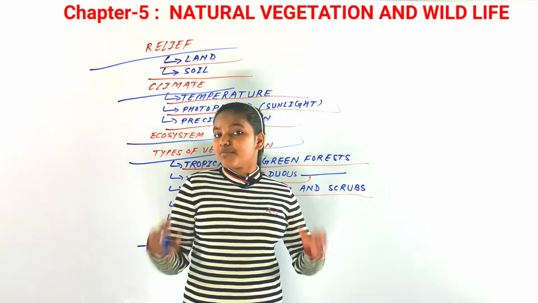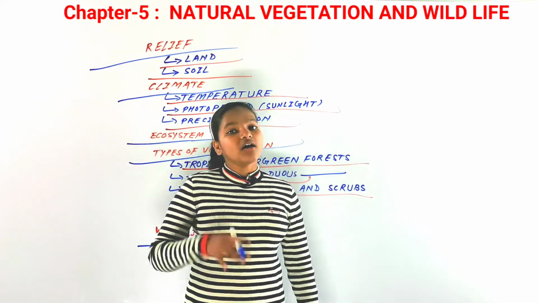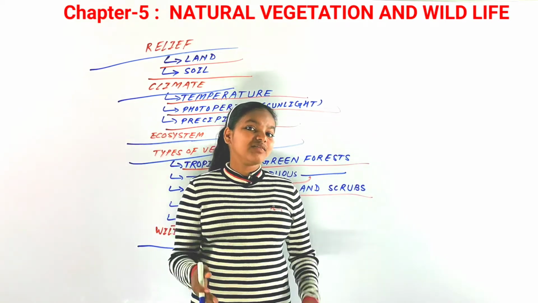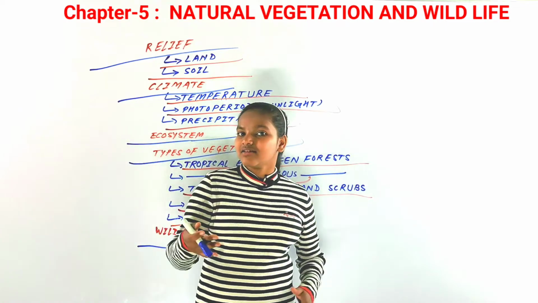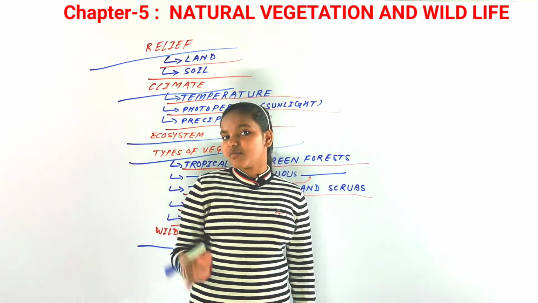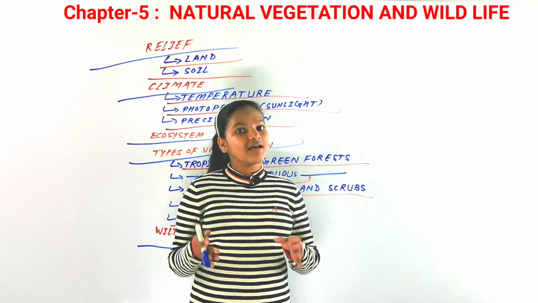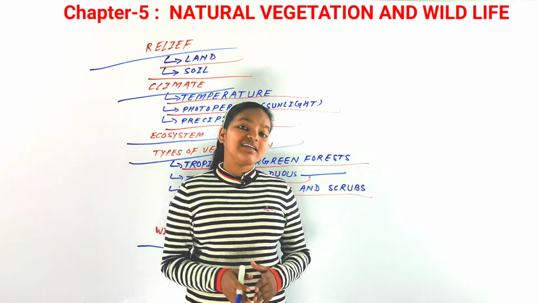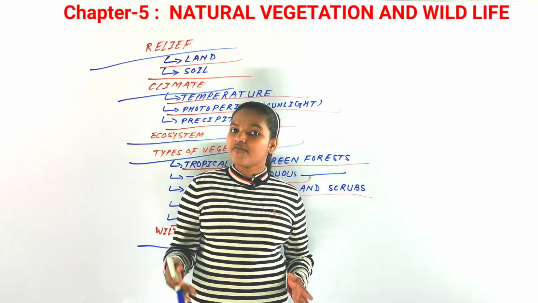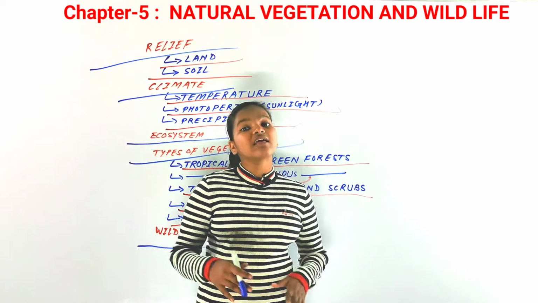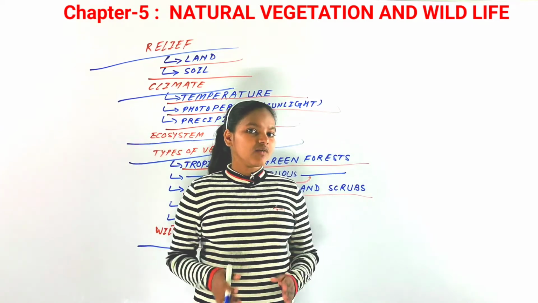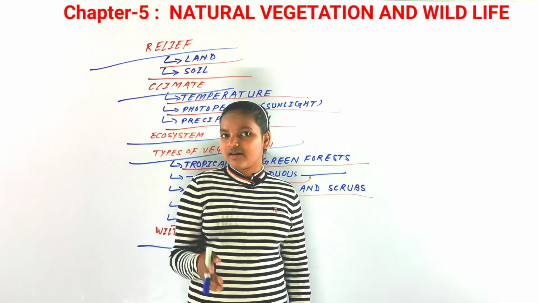We saw the importance of sunlight. The northern part of the Himalaya receives less sunlight compared to the southern part, and that's why the southern part is covered with thicker forest, thicker vegetation, and that's why sunlight is also very important.